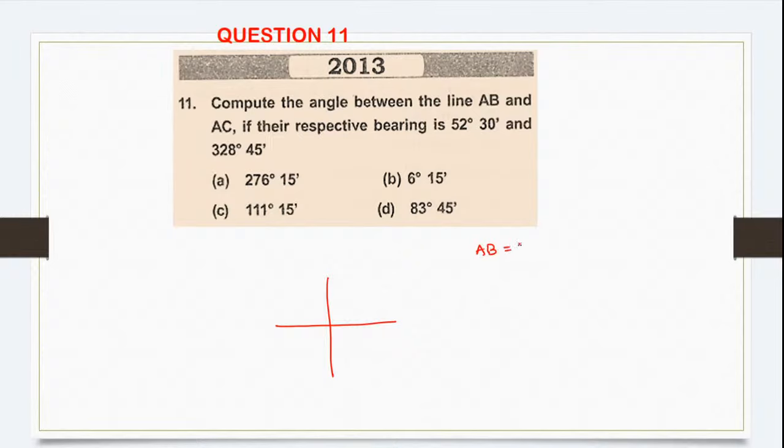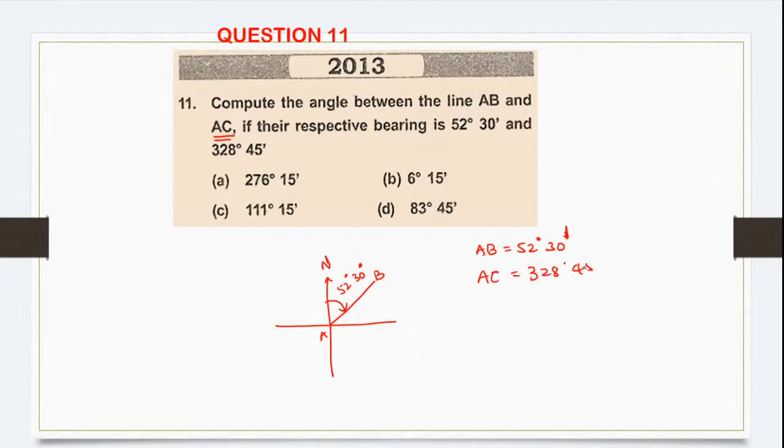So the bearing of AB line is 52 degree 30 minute. Okay. So where does 52 degree 30 minute lie? Whole circle bearing. We assume that it is starting from north. So this I will take as line AB and the bearing for this is how much? 52 degree 30 minute. Now what is it telling? There's one more line AC and the bearing of AC line is how much?